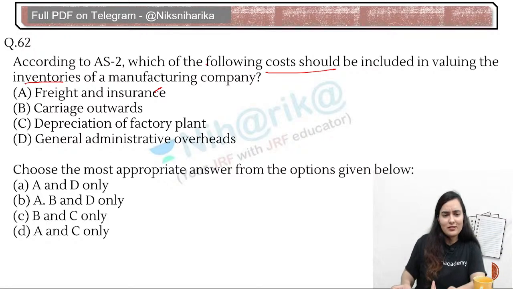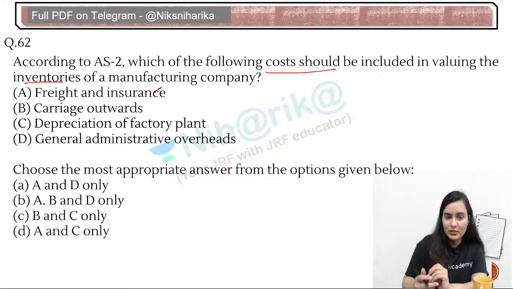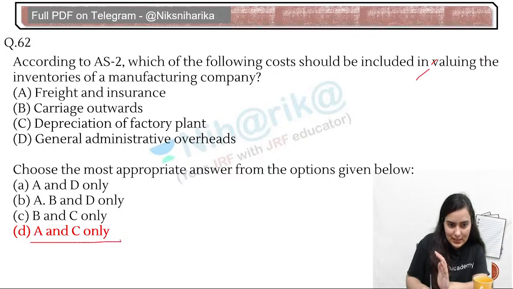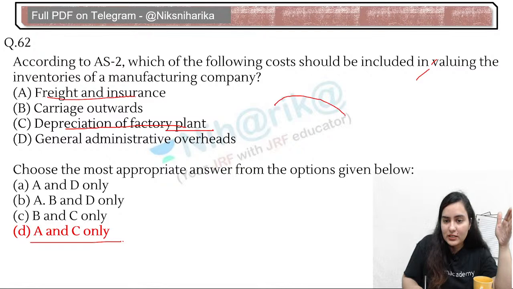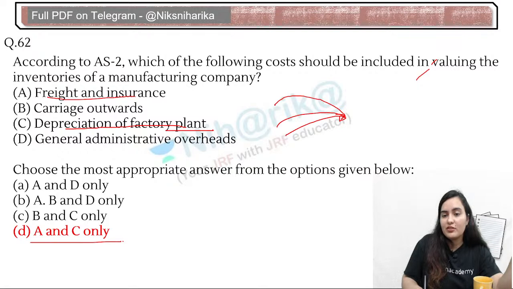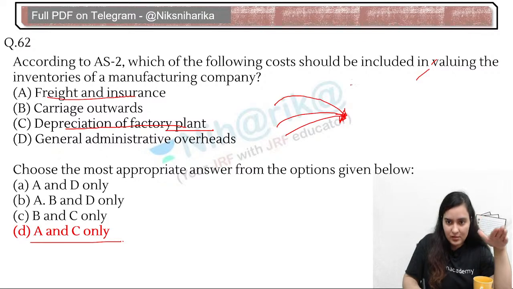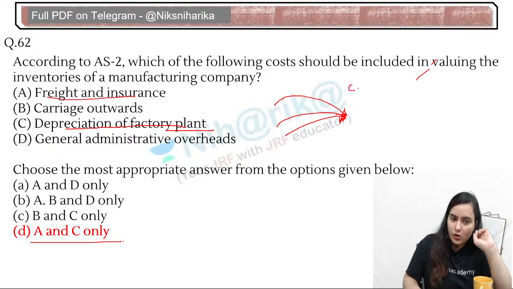Carriage outwards? No. That is not even required to be added in the inventories. Carriage inwards, definitely it will be included. First of all, let me show you the answer. The answer is option D, that is freight and insurance and depreciation of the factory plant. What we said, that all the cost incurred to bring the inventory to its present location and condition in the factory, all that cost will be added.